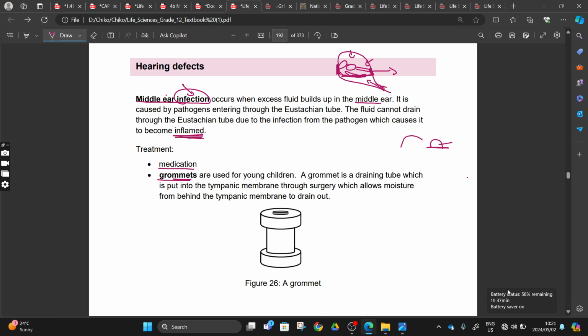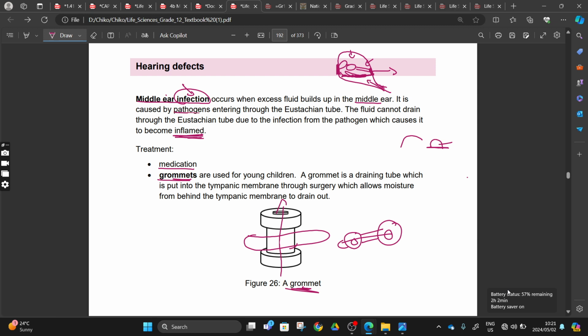So what is happening, we are going to use this structure here called a grommet. You can see it's like an ear, one of those things that they put inside our ear. It has a hole this side, that hole travels that side, and that side will also have another hole. The function of this grommet is to remove the excess liquid from our middle ear, right? So this grommet is going to be inserted in our eardrum, and it is going to allow that liquid to pass via your eardrum and be drained outside, right?